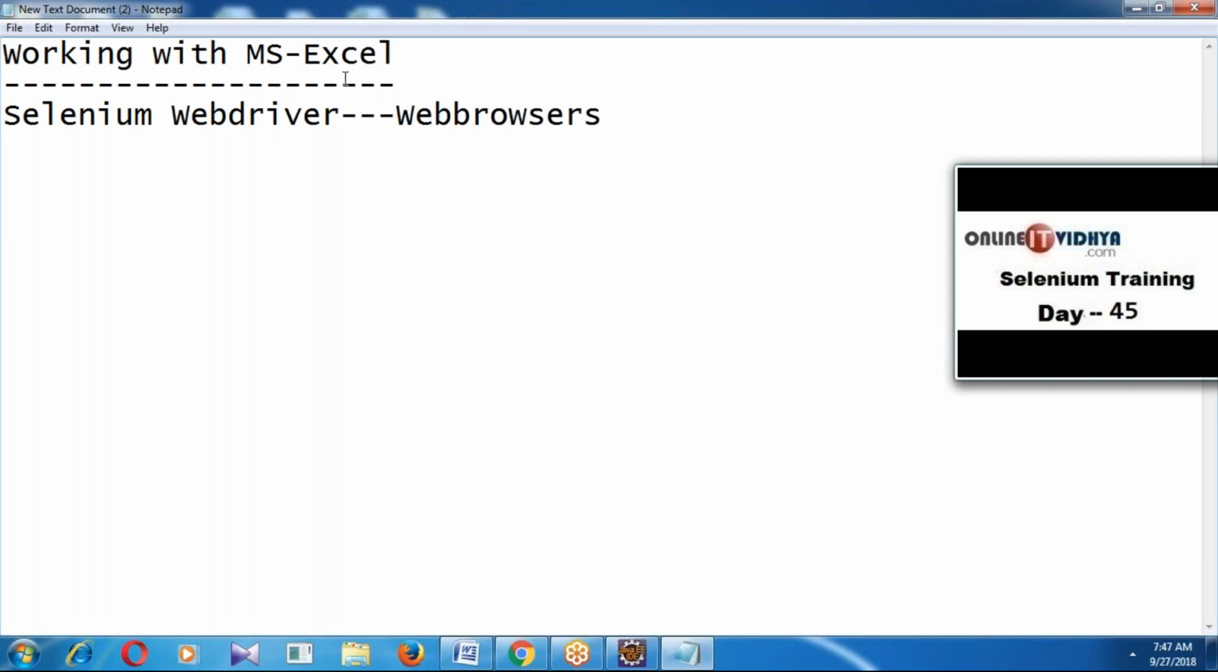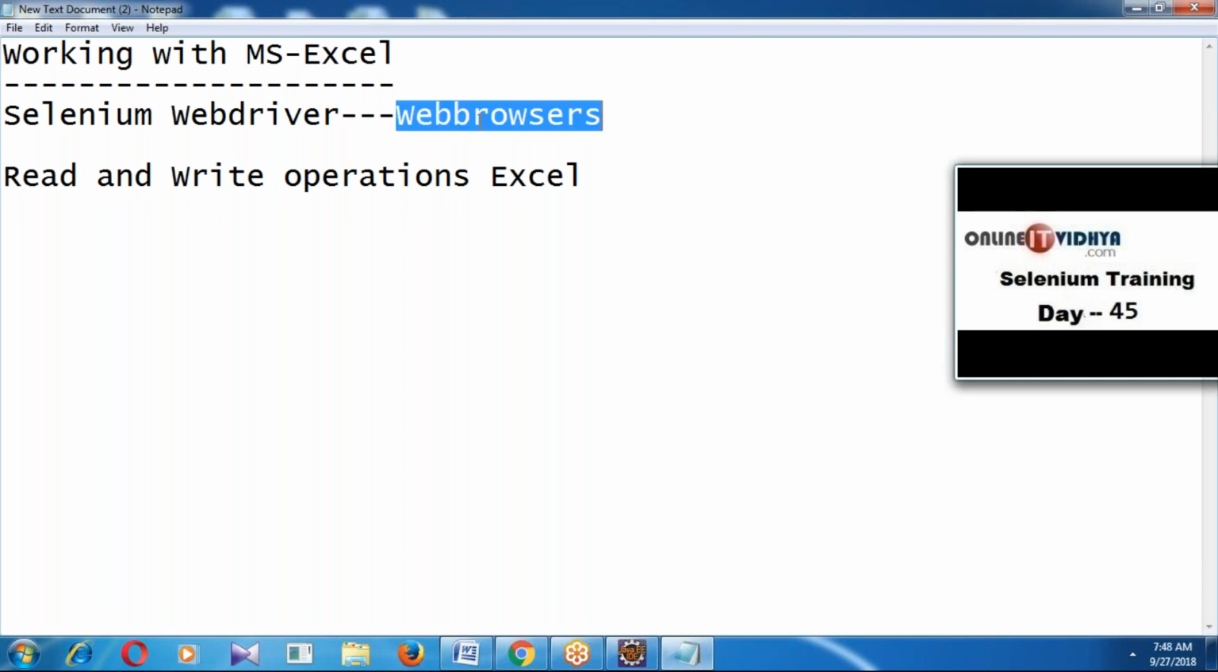Then why should we work with MS Excel? We have to perform read and write operations in Excel. Why should we perform read and write operations in Excel? Because whenever working with web browsers using WebDriver, we perform data-driven testing. Already we discussed this word, I hope you remember. Data-driven testing.